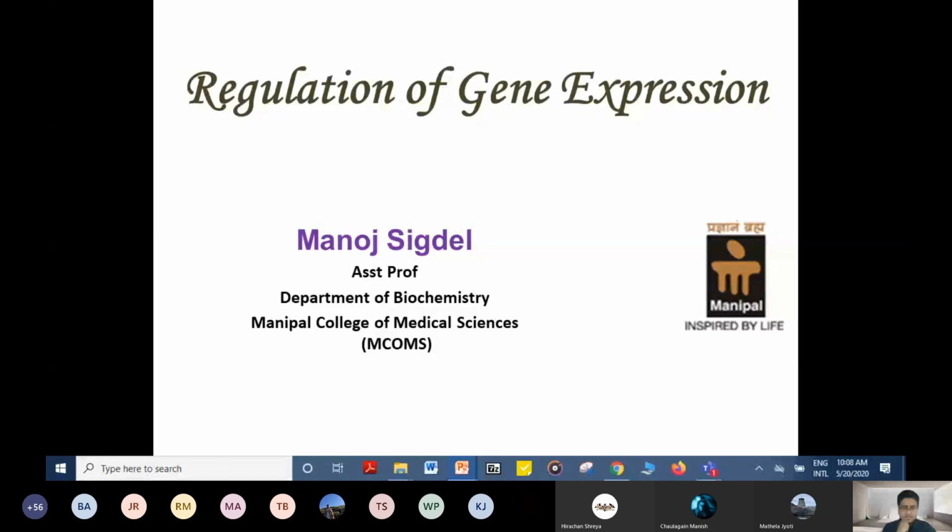We know that the body consists of billions and trillions of cells, and all the cells contain the same chromosomes, and the same genes are present in all the cells. However, we have different differentiation of cells. Just like we have the cells of the thyroid, the pancreas, and of this organ, that organ. All the cells contain the same set of 23 pairs of chromosomes and the same genes. In some cells, some type of gene is active with the production of specific protein, whereas in other types of cell, other genes are active.